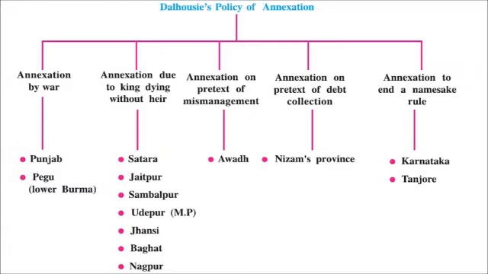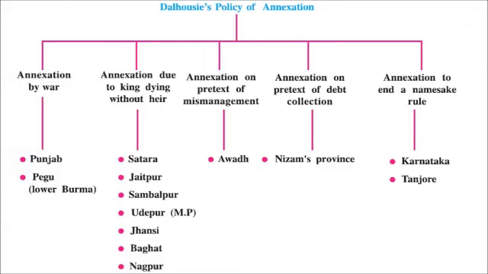And then there was Karnataka and Tanjore, where he annexed them to end a namesake rule. That is, namesake means the kings were carrying forward their rule just for the sake of it. So he took away those properties also. So these were all baseless reasons, but yet he carried out this policy and he was successful.